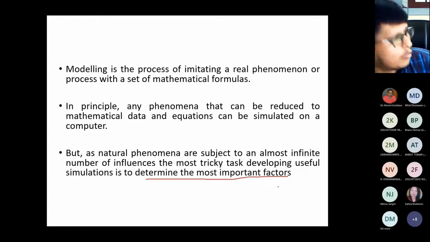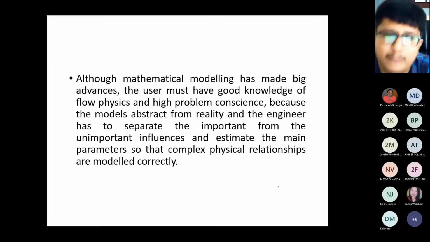Right. Similarly, if we go for flood modeling, there are certain parameters like discharge, cross-sectional data, Manning's n value, then river reach length, then the bed slope, then the side slope. These are the various important factors which are useful for doing the simulation work, right? So the mathematical model has made big advances. The user must have good knowledge of flow physics and the problem constraints, because the model abstracts from reality and the engineer has to separate the important from the unimportant influences.